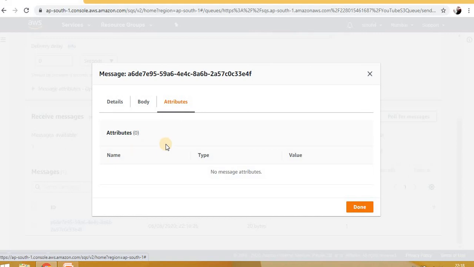If I want to send some additional detail with the message, like who is the owner of this message or on which date it was published, like in the case of videos, I can send which user ID uploaded the video and what the format of the video is. So I can send additional information inside the attributes. I will cover everything in detail in the next video, where I will use .NET Core with the AWS SQS SDK.